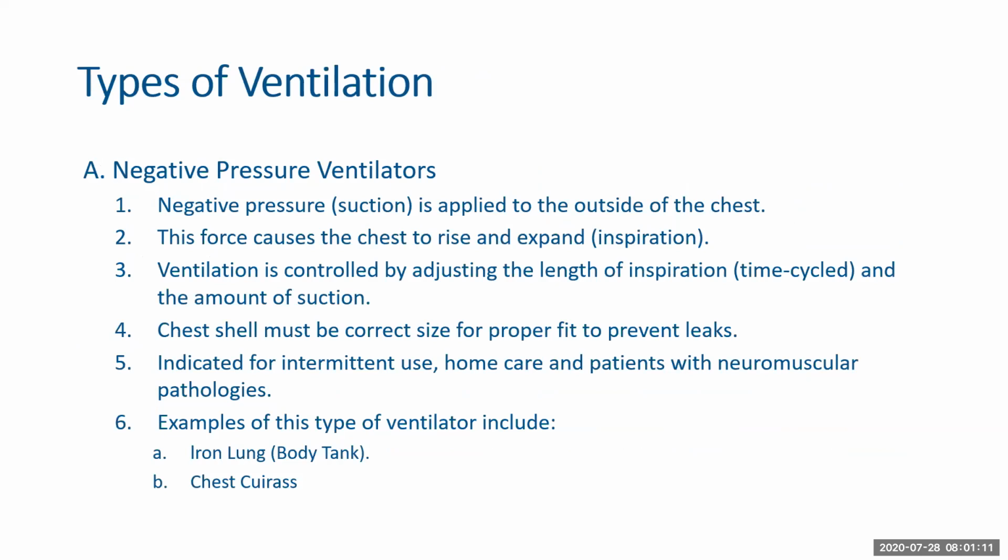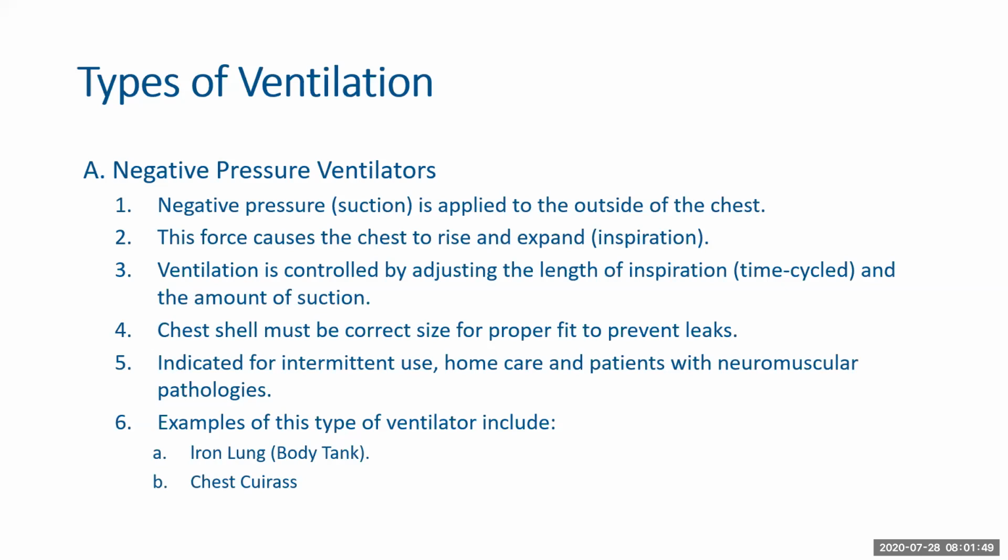Types of ventilation can be further divided into negative pressure ventilators and positive pressure ventilators. Negative pressure ventilators apply suction to the outside of your chest, which causes a negative pressure to increase inside and force you to breathe, which makes the chest rise and expand. The ventilation is controlled by adjusting the length of inspiration and the amount of suction, which means the flow and the IE ratio. The chest shell must be of the correct size for proper fit to prevent leaks.